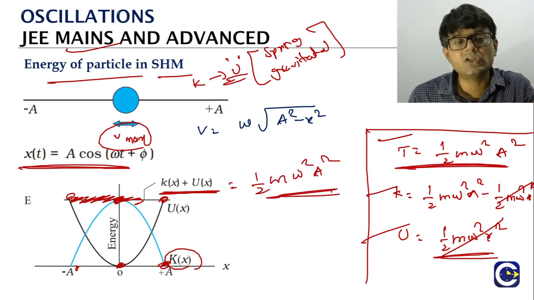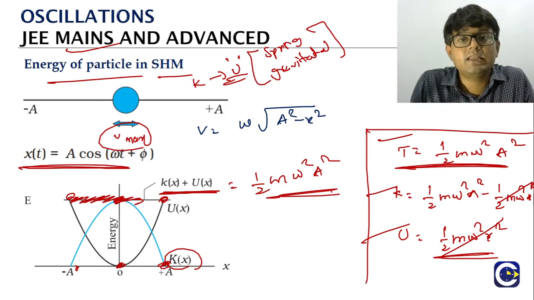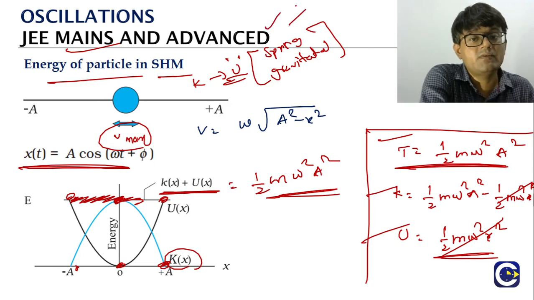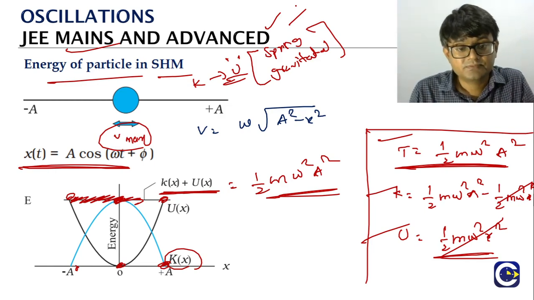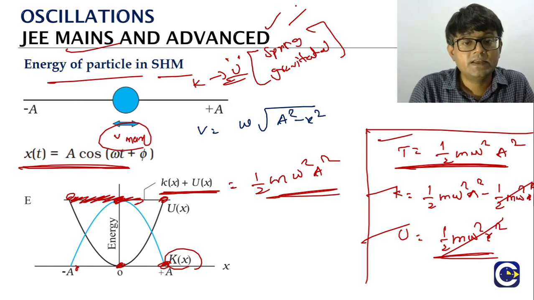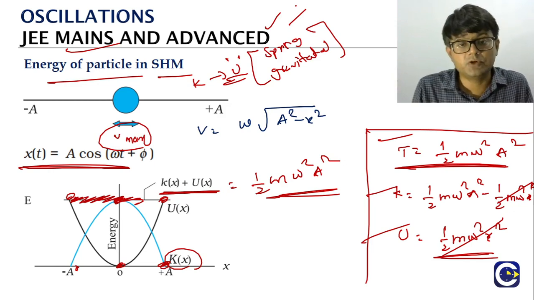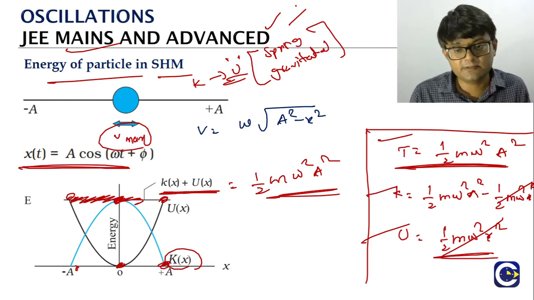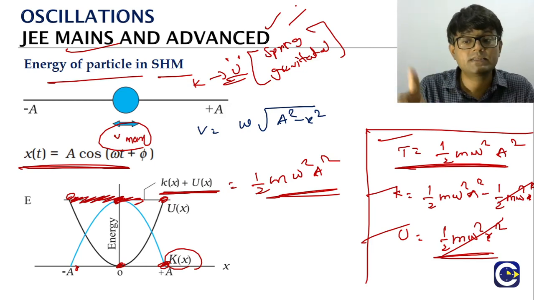So this is about the energy of the particle in SHM. At the mean position, the total energy will be in the form of kinetic energy. At the extreme position, total energy will be in the form of potential energy. The nature of the potential energy might be different. In some cases we may have a spring potential energy, in some cases a gravitational potential energy. But the overall potential energy will be the form in which the energy will exist in the extreme position. Mean position means potential energy will be 0, total energy will be in the form of kinetic energy. So these equations we have to keep in mind, because sometimes we may get questions based on these equations also.